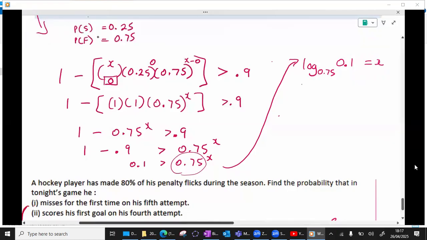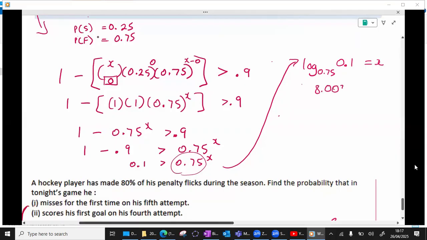So again, how did I do that? Well, as soon as I realized the x was in the power, I knew it was going to be logs. Because 0.75 is the base, when I wrote the log, I put 0.75 as the base. And then obviously we're looking for x, so x is on its own and the 0.1 goes in the other position. Now, underneath the on button on your calculator, you can raise any log to any base. So I'm literally typing in the log of 0.1 to the base 0.75. When I hit equals, I get this.